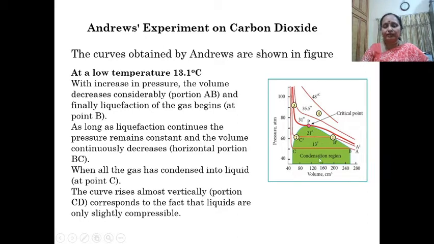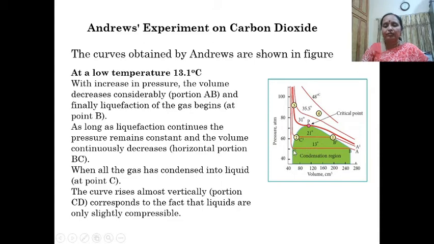At low temperature, with increase in pressure, the volume decreases considerably, and this is from A to B. At B, liquefaction begins.